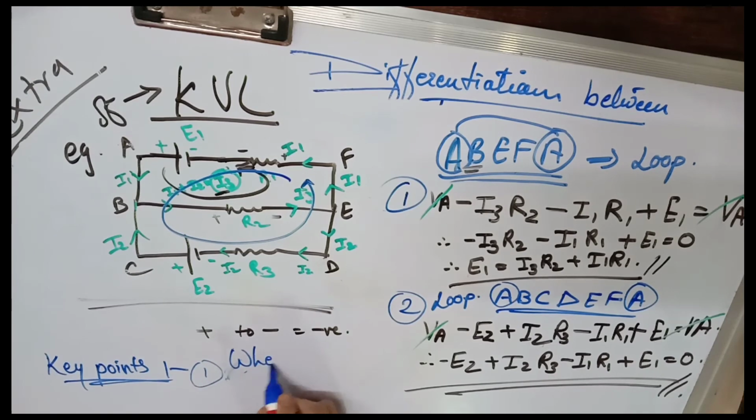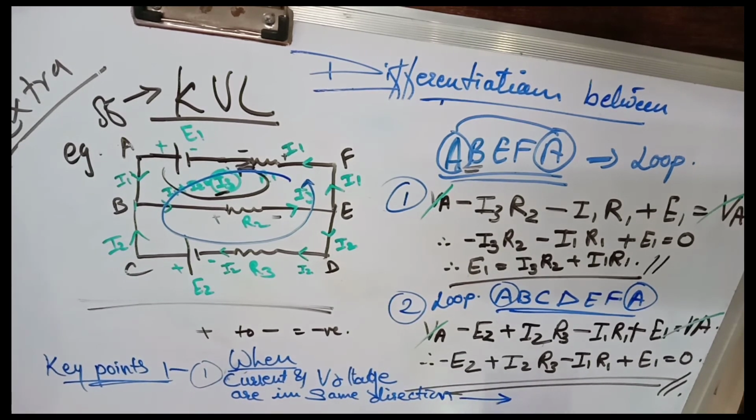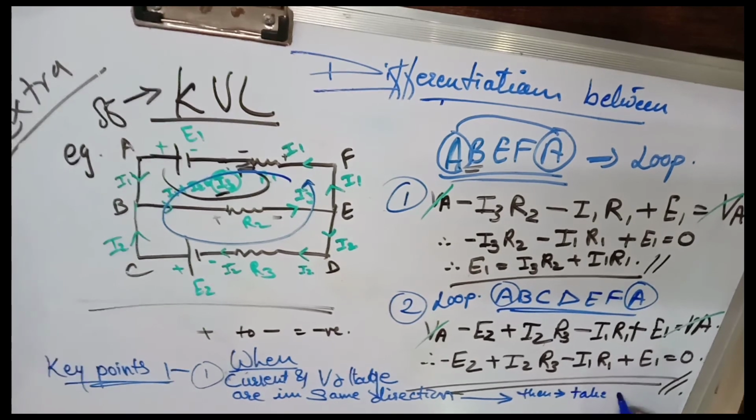Whenever current and voltage are in the same direction, we take a negative sign, and whenever current and voltage are in opposite direction, we take a positive sign. Going through the circuit, whenever you come across current and voltage in the same direction, you take a negative sign, and when they are in opposite direction, you take the positive sign.